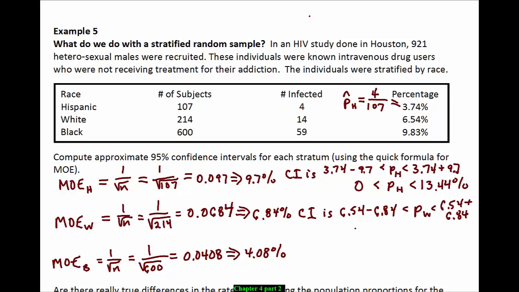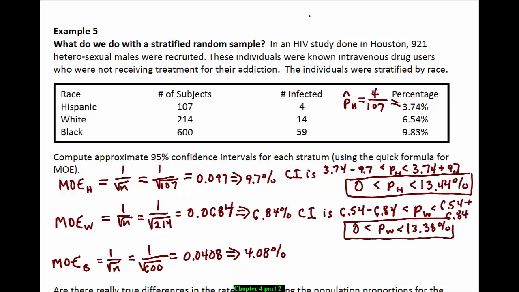And that gives us a confidence interval. Again, we'll cap it at 0 because we get a negative number for our lower bound. And our upper bound, 6.54 plus 6.84, ends up being 13.38. So we've got our first two confidence intervals. There's the first one. There's the second one.